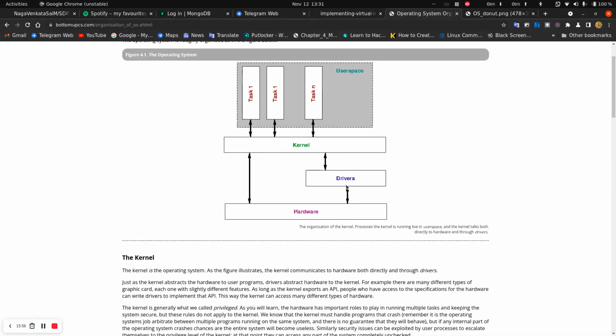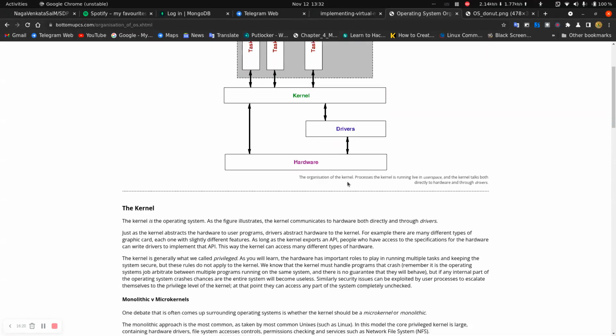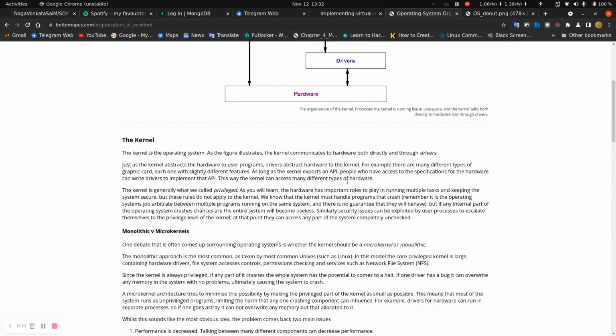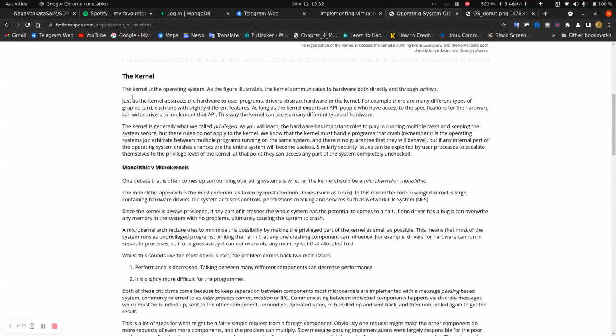Drivers are helpful for connecting with the hardware. We have different types of drivers for different devices. For example, an integrated camera is a device in a laptop, and a driver is required for capturing video or images through that camera. Okay, and then you can see that the kernel is the operating system. As the figure illustrates, the kernel communicates with the hardware both directly and through drivers.